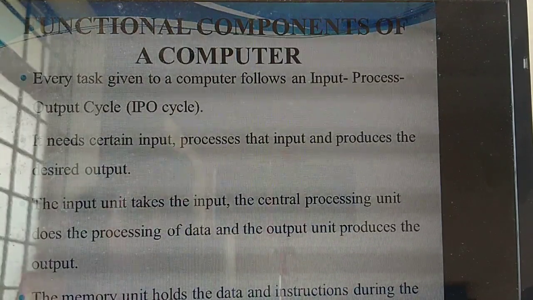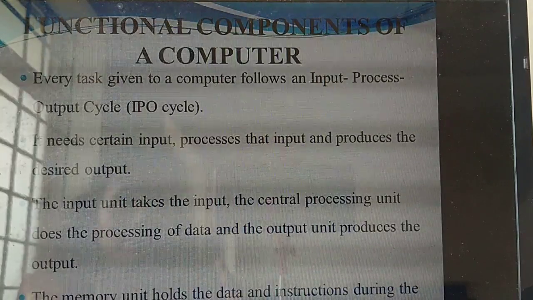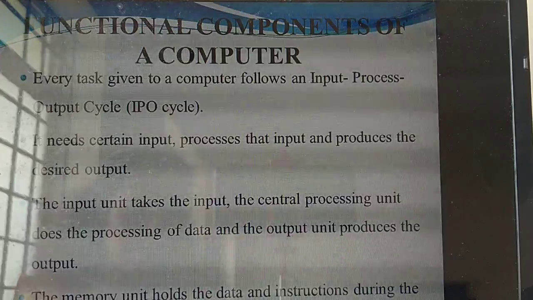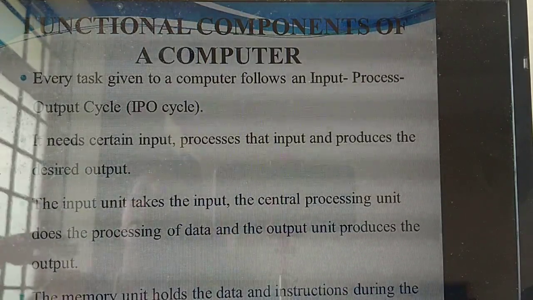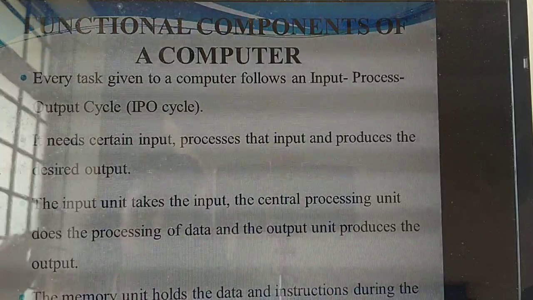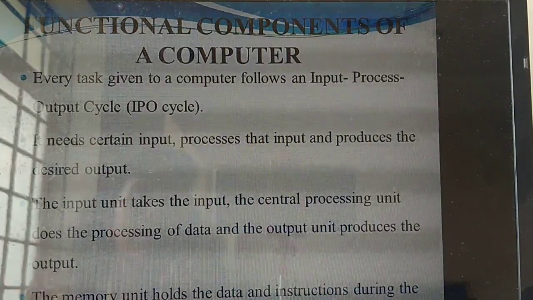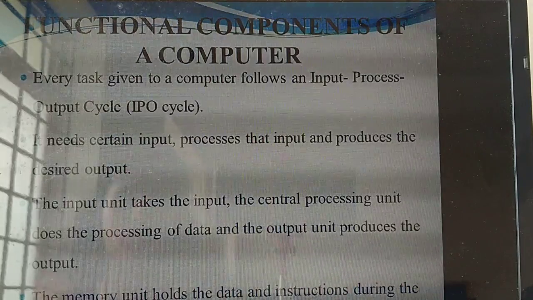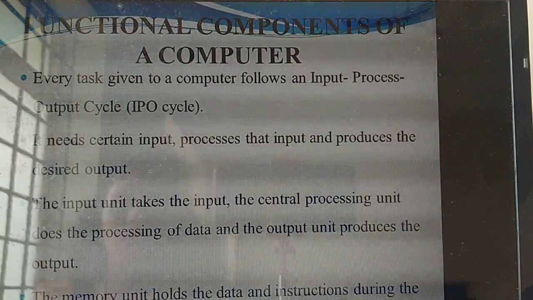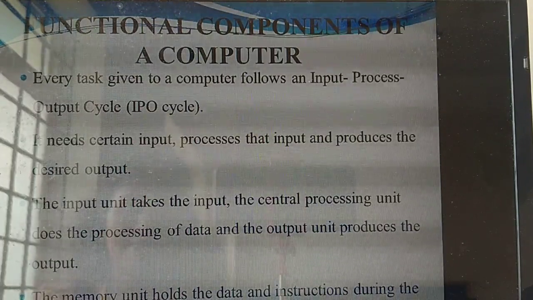Input, process, output cycle. Okay, this input, process, output cycle I have already explained in one diagram. Are you remembering? In that data and information diagram I explained. So input, process and output. What do you mean by input? Input is given by whom? User. So what is the process? What you give as input, the computer will process and give the particular output based on your input. That is called which cycle? IPO cycle. So each computer follows one cycle called what? IPO cycle. Have you understood the first point? Yes.